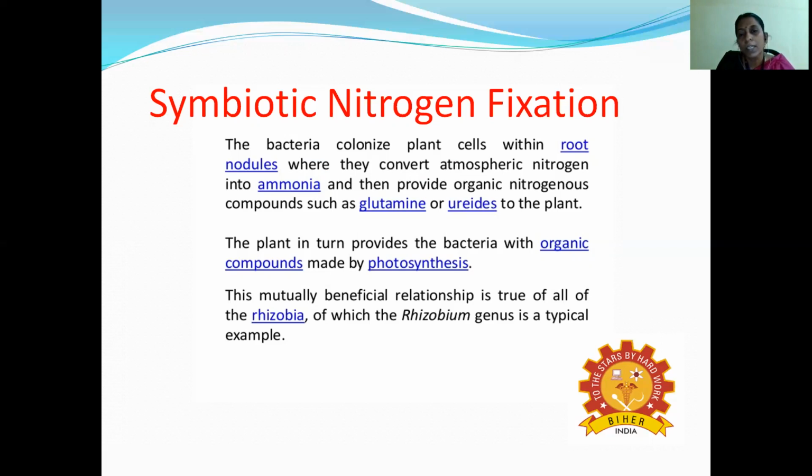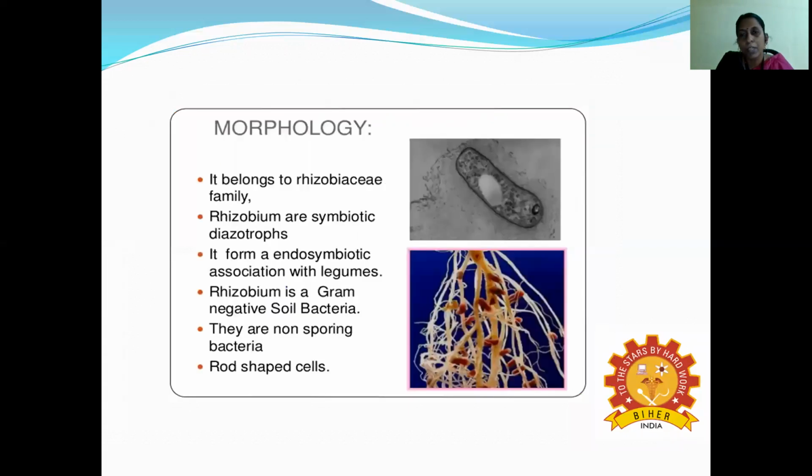Therefore, it is called Rhizobia. The genus name is Rhizobium, therefore it is called Rhizobia. Both of them are mutually benefited. So what is it called as Rhizobia?